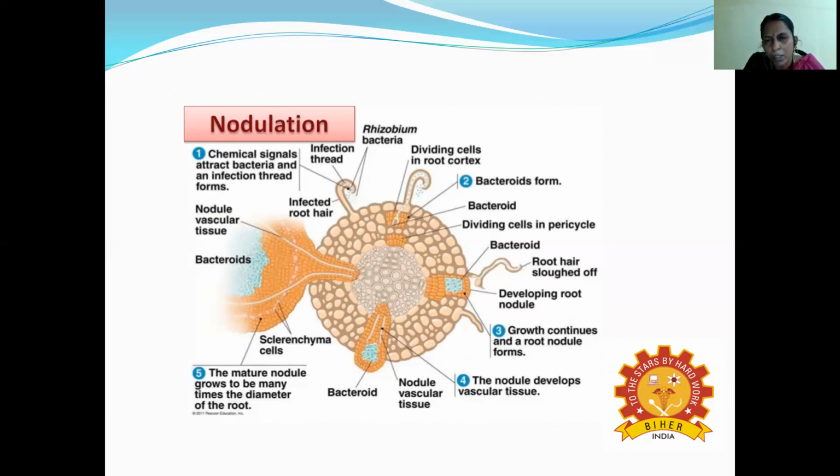The root hair is automatically sloughed off, the growth continues, and root nodule formation starts. Once root nodule formation starts, the bacteria increase in size. Then the bacteria enter the mature nodule and grow to form a small, ball-like structure.